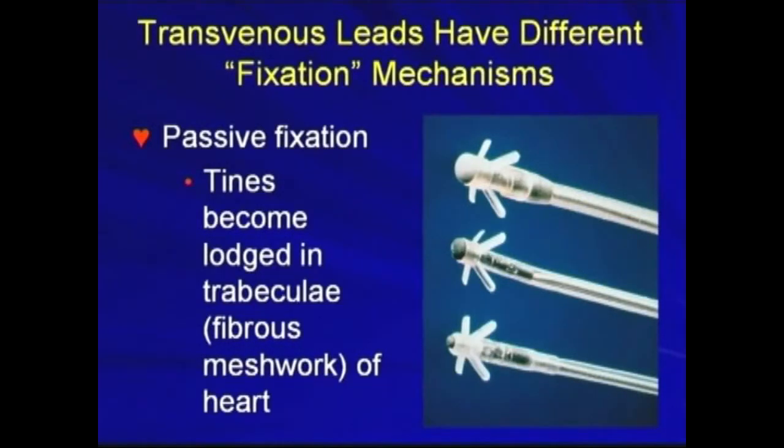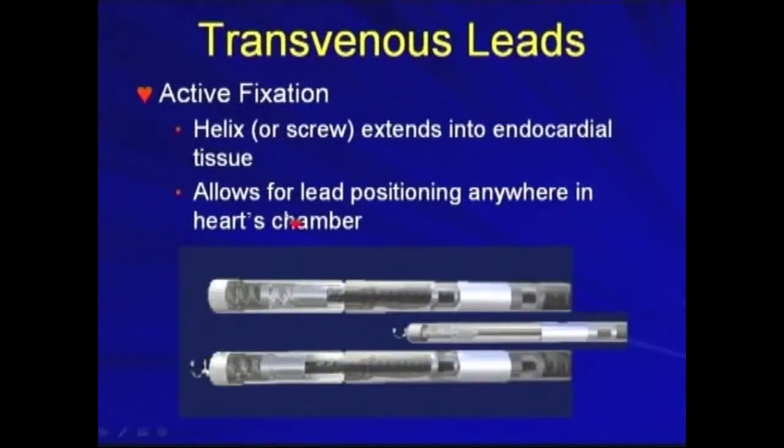And here are examples of transvenous leads, the passive fixation. Here you can see the tines. These are the tines that become lodged in the trabeculae, that is the fibrous meshwork of the heart, and help to fixate the lead to the heart. And here are the active fixation leads. You see there is a helix or screw which can extend into the endocardial tissue and allows for lead positioning anywhere in the heart's chamber.